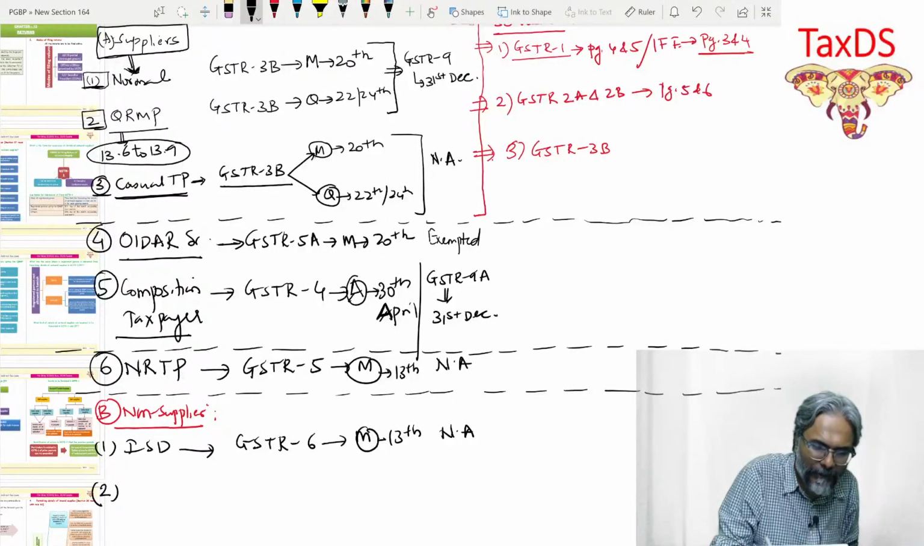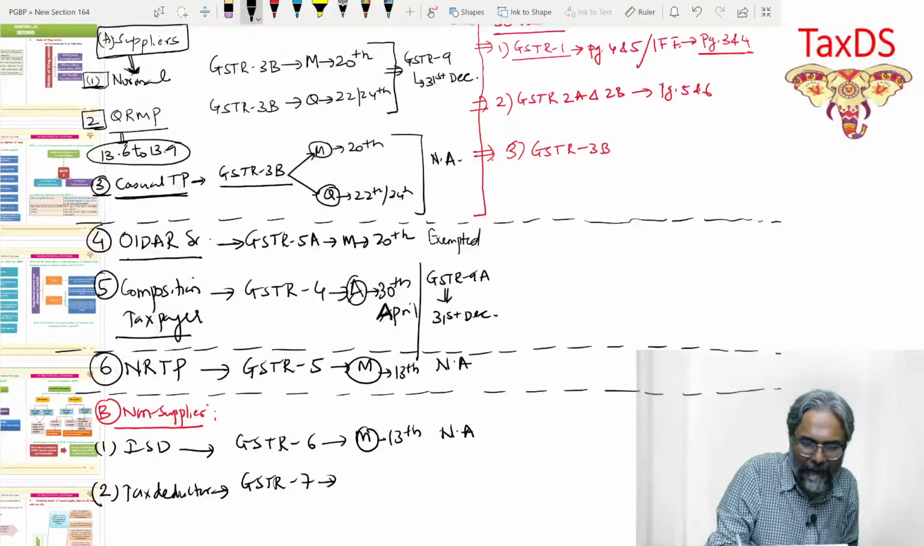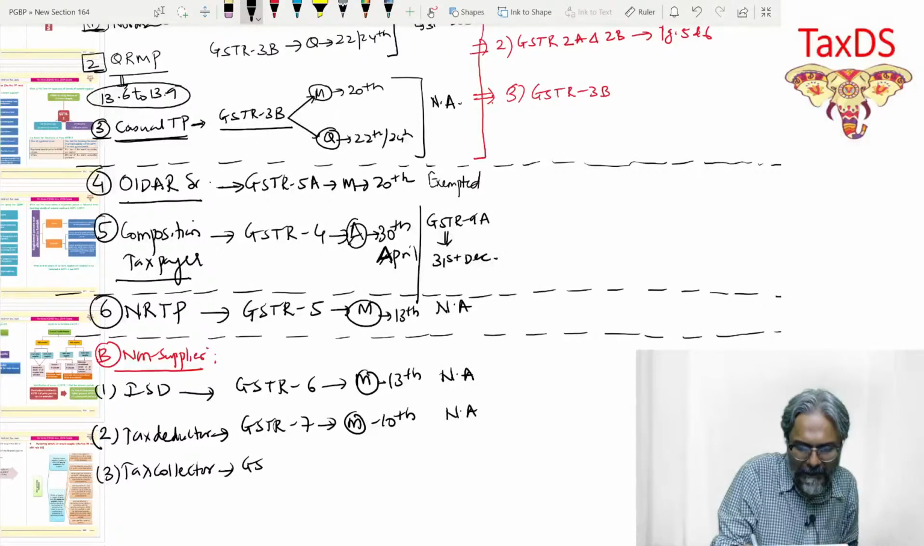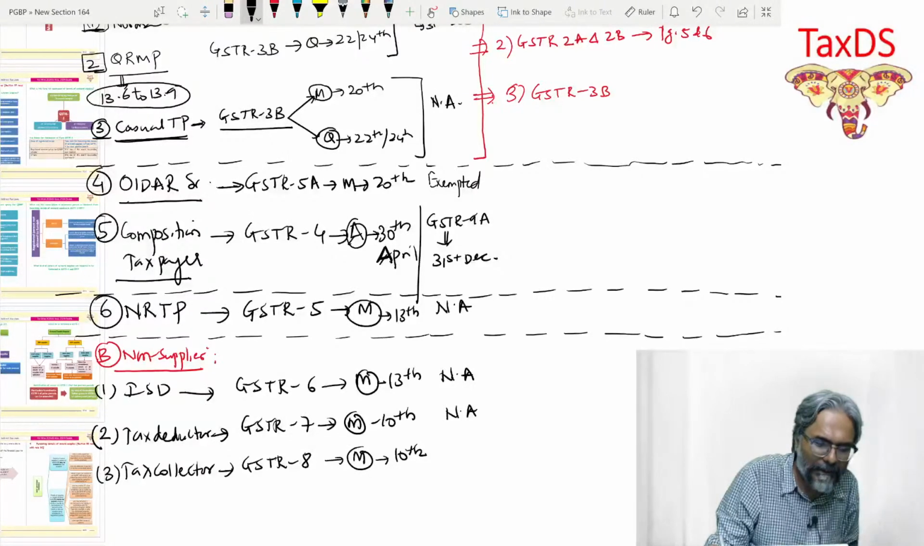The second particular point, students, is about the tax deductor. Tax deductor, GSTR 7. Monthly on 10th. Annual return, not applicable. The third one, students, is a tax collector. GSTR 8. Again, monthly, students, it is 10th.